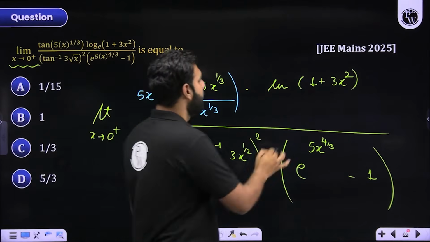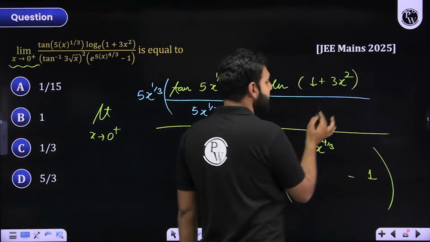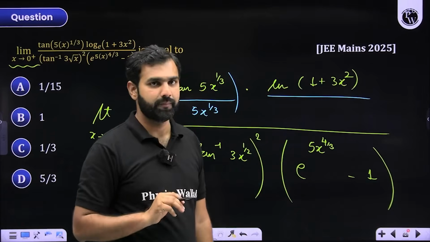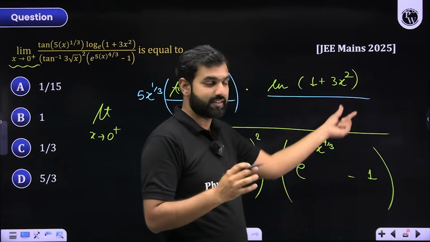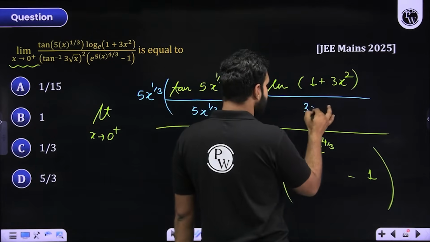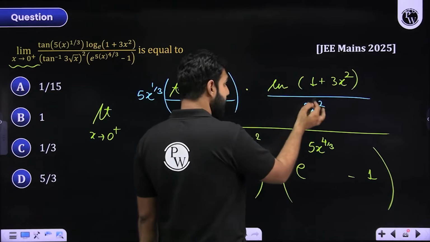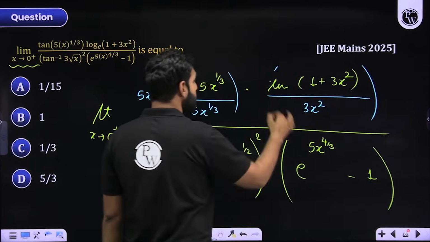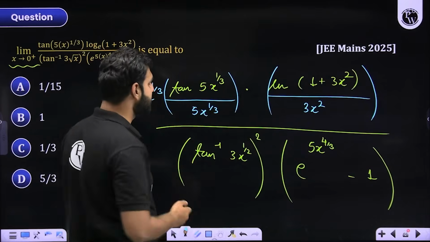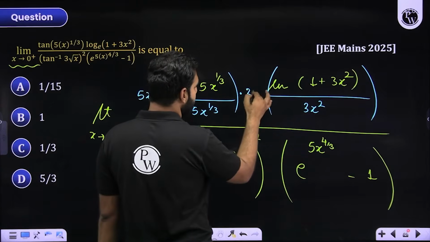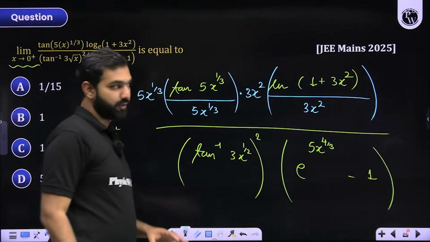Similarly here, log 1 plus x upon x when x approaches 0 is 1. So if this is x, which is 3x square, I have a 3x square in the denominator. And if I'm dividing it by 3x square, why should I not multiply it to keep it balanced? So here I'll have another 3x square in the numerator. Did you understand this whole front?